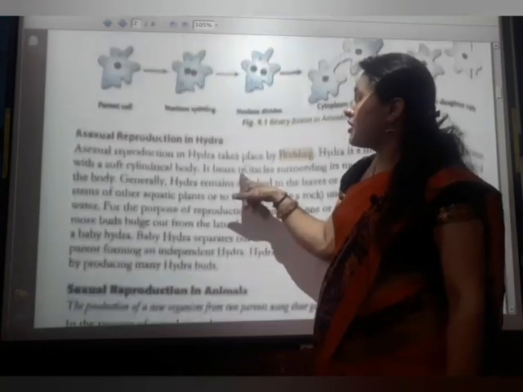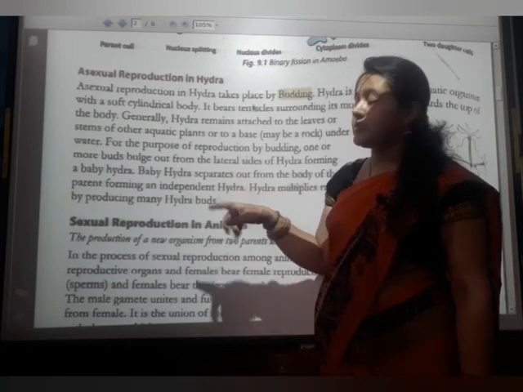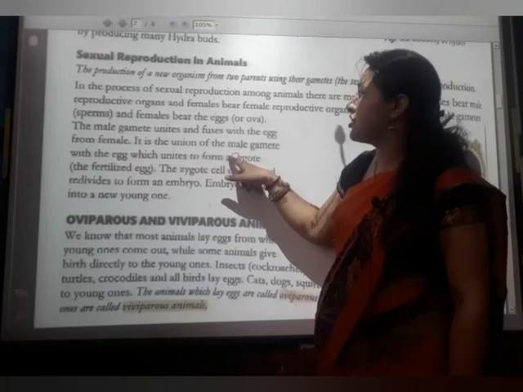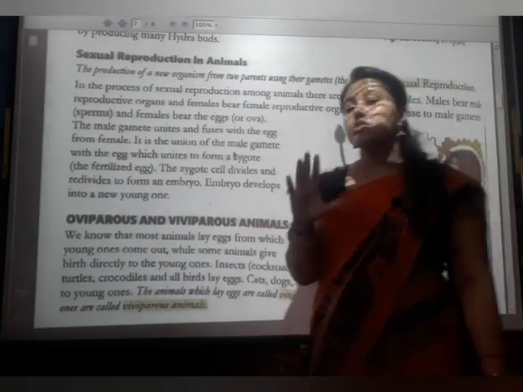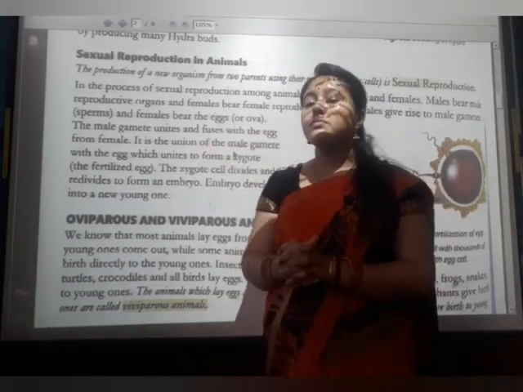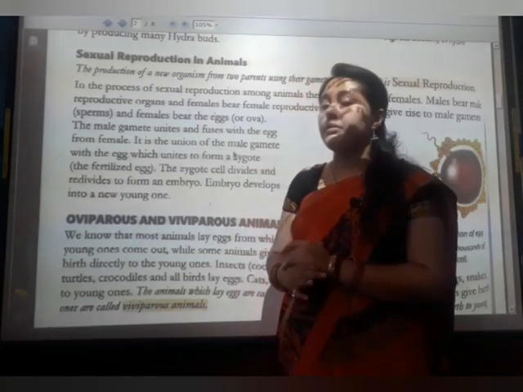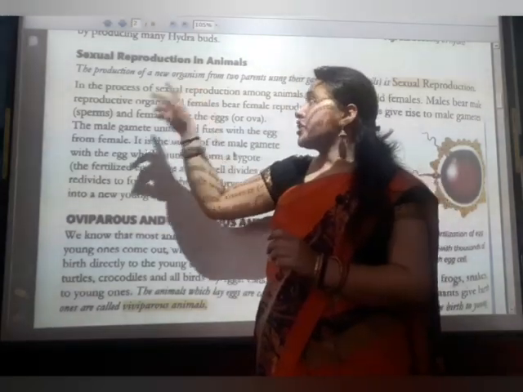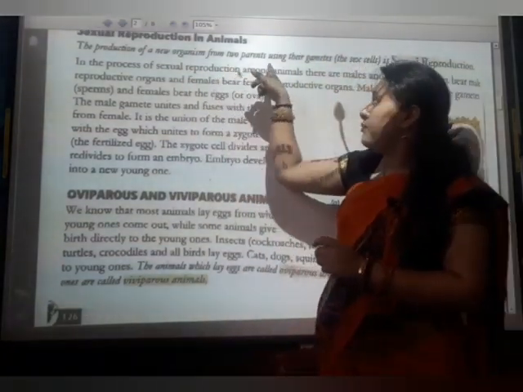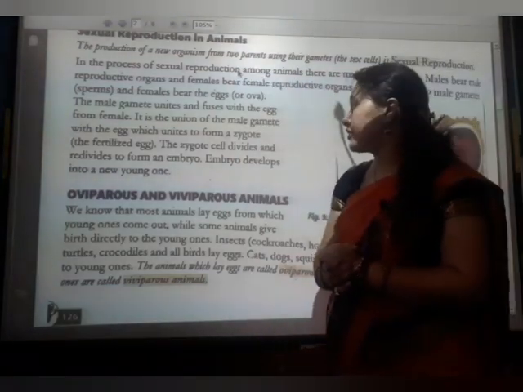Like this, the amoeba and the hydra are examples of asexual reproduction in animals. Now we are coming to sexual reproduction in animals. Asexual means only a single parent is required. In sexual reproduction, two parents are required, that is, male and female gamete cells. The production of a new organism from two parents using gametes is called sexual reproduction.